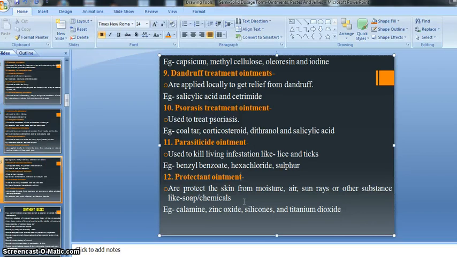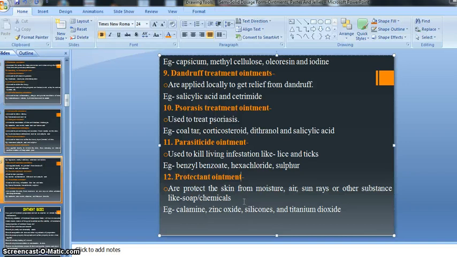Protectant ointments are used to protect the skin from moisture, air, sun rays and some chemicals or soaps, right? We know that sun rays are very harmful for us because they contain gamma rays and radiation, right? Gamma rays, alpha, beta, right?